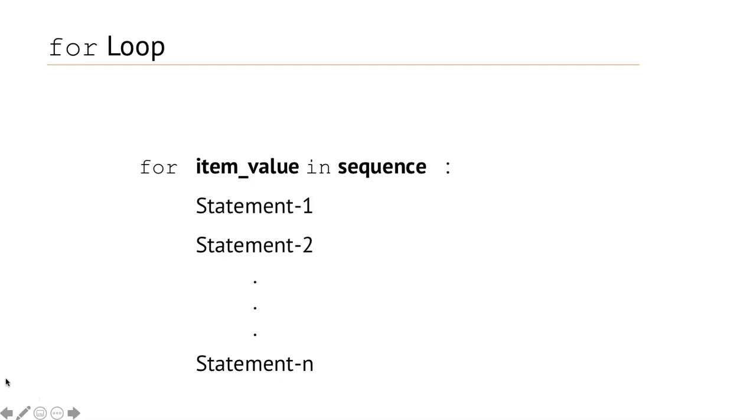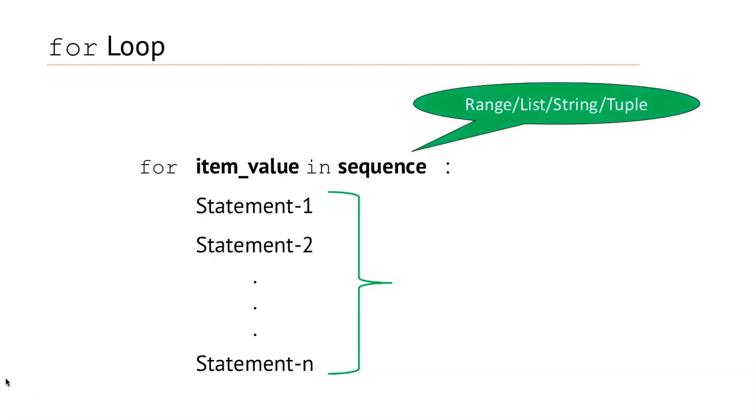These statements inside the body of the for loop are executed once for every item in the sequence, and the sequence can be values from range, list, string or tuple. Now let's understand it through a program.